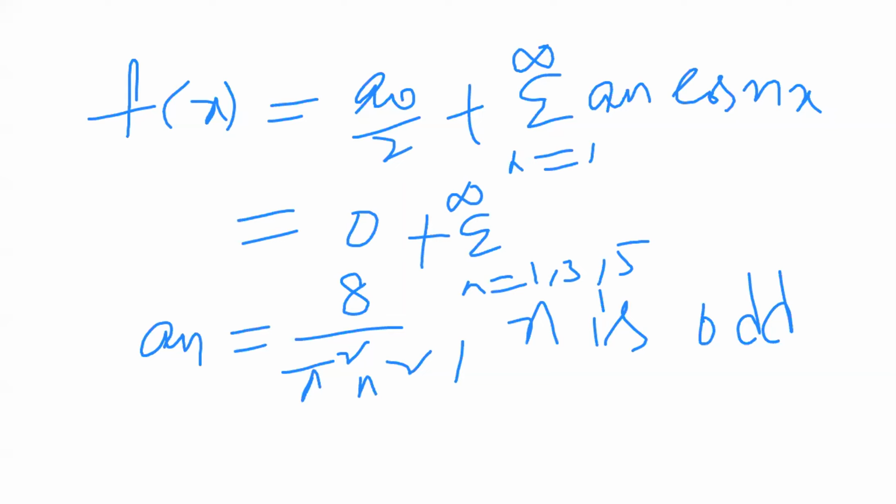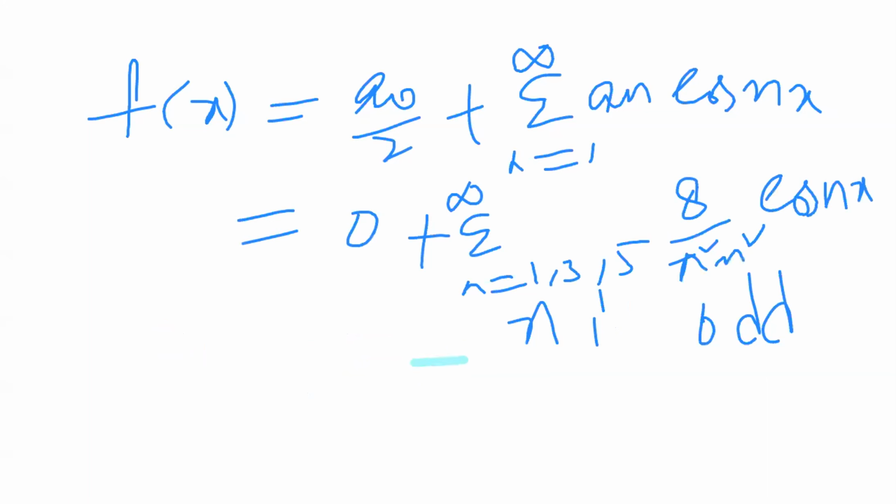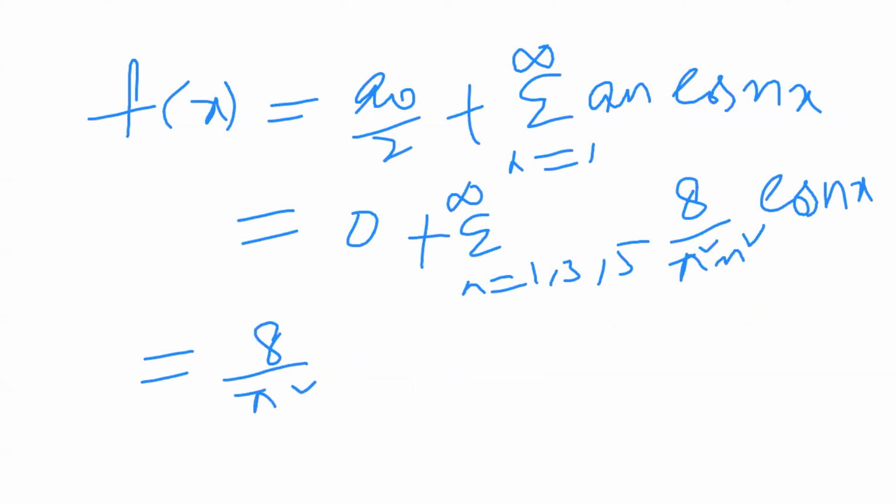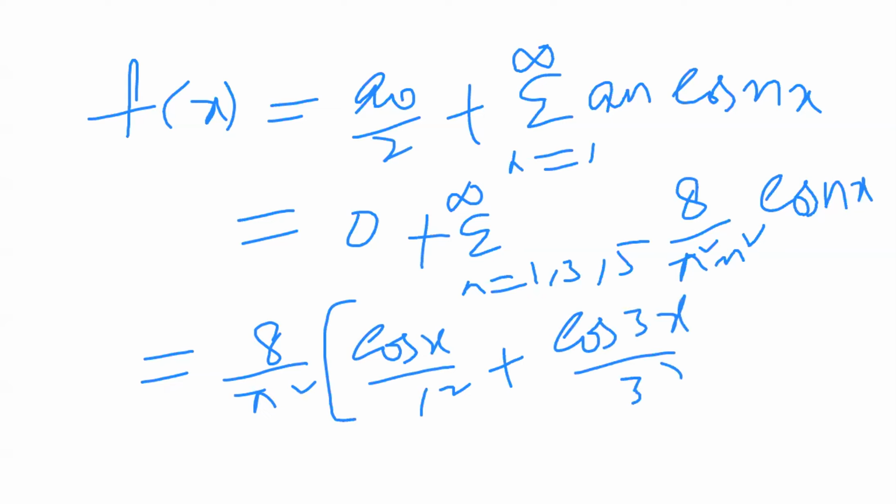So a n equals 8 by pi square n square, multiplied by cos nx. Write the constant terms outside of sigma. So 8 by pi square into, expanding the sigma, first n equal to 1, cos 1 into x by 1 square, plus n equal to 3, cos 3x by 3 square, plus cos 5x by 5 square.